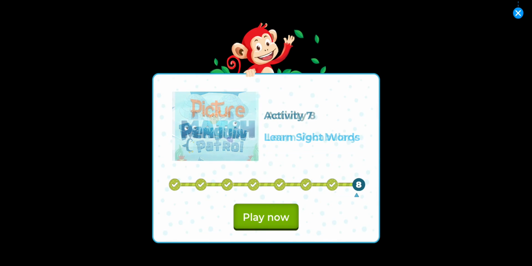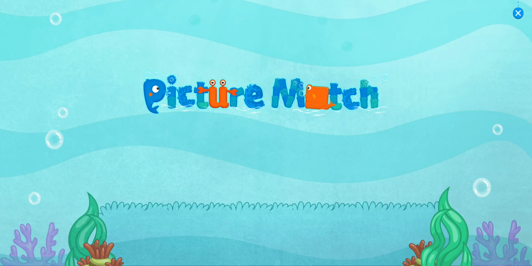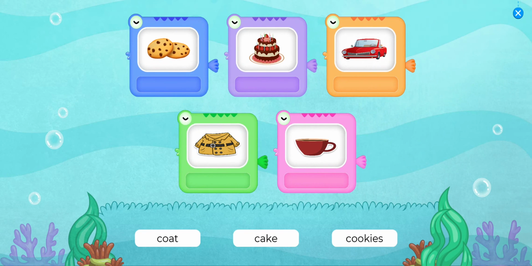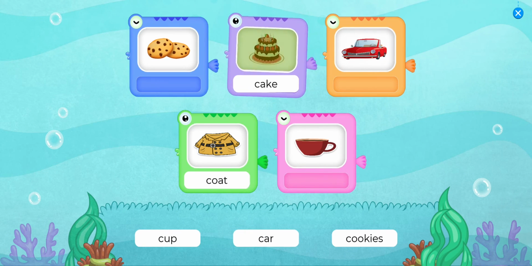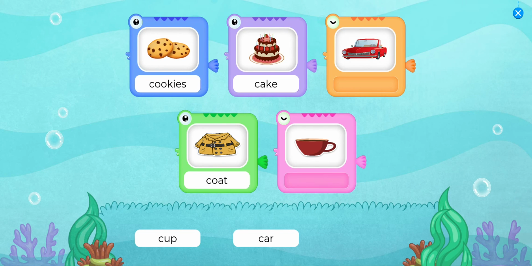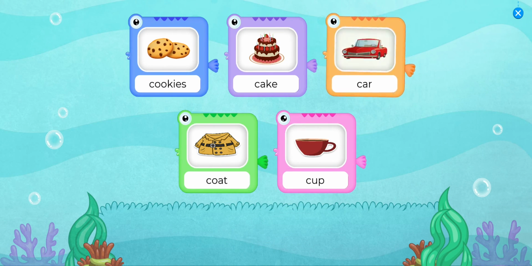Activity 8. Learn vocabulary. Drag the text to match the pictures. Coat. Cake. Cookies. Cup. Car.